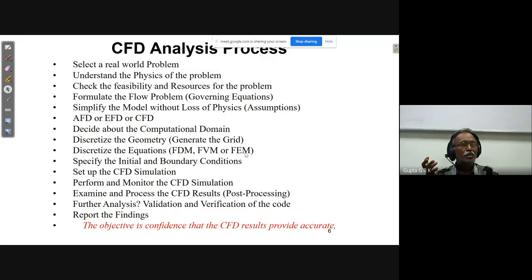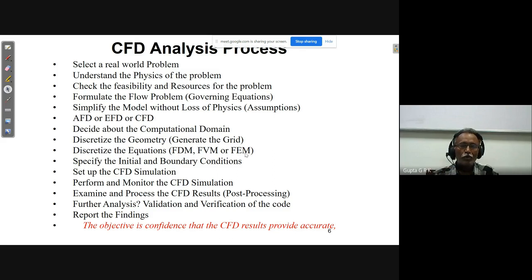Based on our expertise, we can choose one of them, and each of them also has some limitations, so based on that we select. Once you discretize the equations, the other important thing is that we have to know the initial and boundary conditions. To solve any differential equation, I should know the initial and boundary conditions.